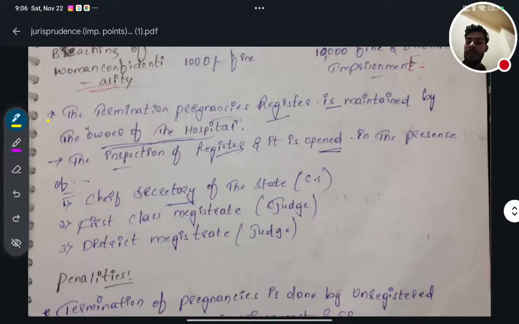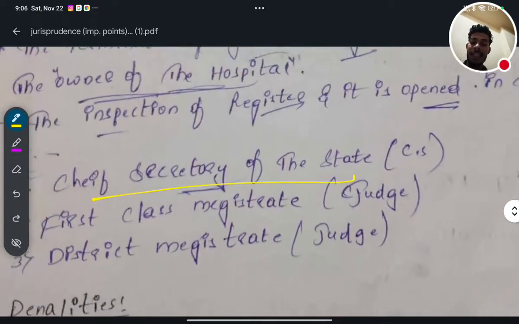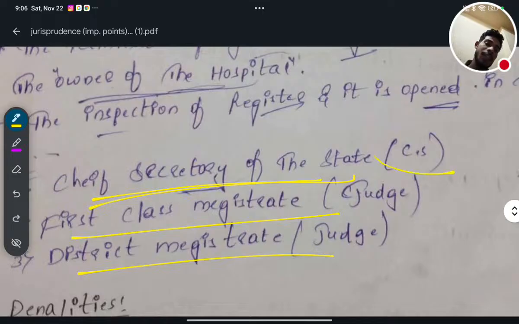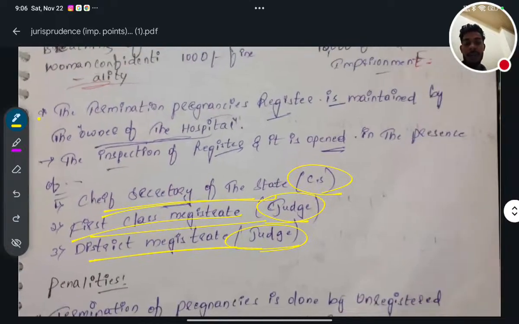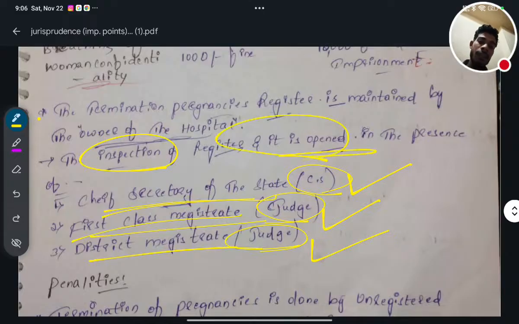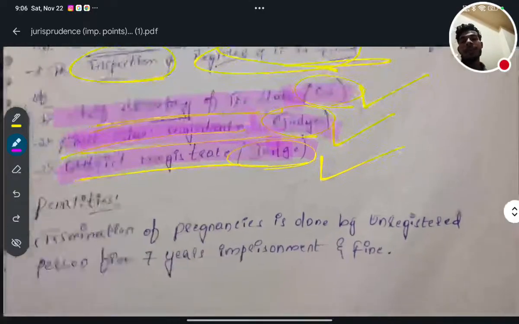And who are those 3 people? Number 1 is the Chief Secretary of the State, number 2 is the First Class Magistrate, and number 3 is the District Magistrate. So the Chief Secretary of the State, that is CS, the First Class Magistrate, that is a judge, and the District Magistrate, that is also a judge. Inspection or the opening of the register can be done in front of these 3 members only. If these 3 members are not there, then no one can force to open the register.